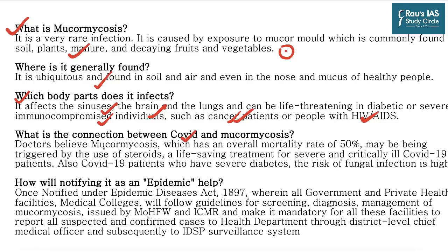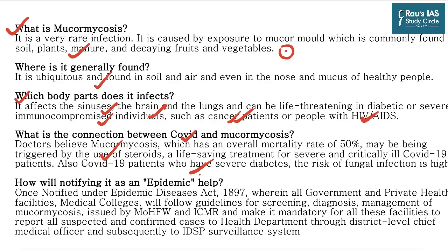First, COVID-19 already takes a lot of toll on your body's immune system. And in the treatment of COVID-19, a lot of patients are administered heavy steroids, which are a very important life-saving treatment, but it somehow leads to increasing black fungus, which has been observed. Apart from that, COVID-19 patients who have severe diabetes are at higher risk of fungal infection.